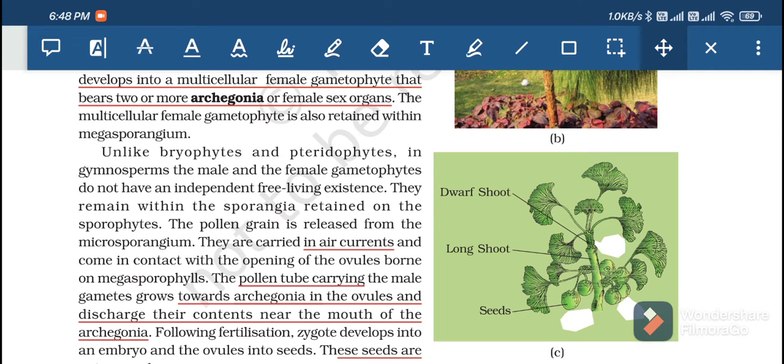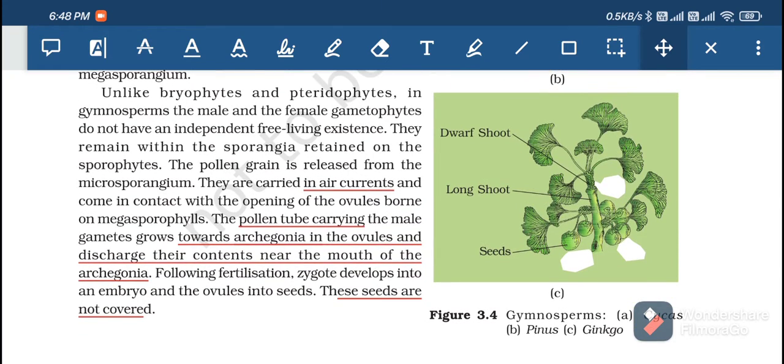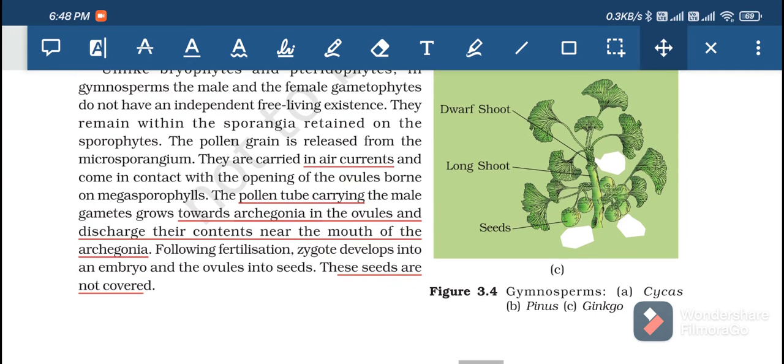The pollen grain is released from the sporangium. They are carried in the air currents and come in contact with the opening of the ovules, borne on the megasporophyll.